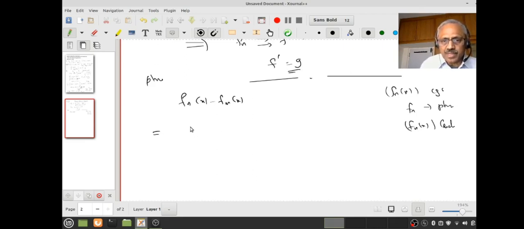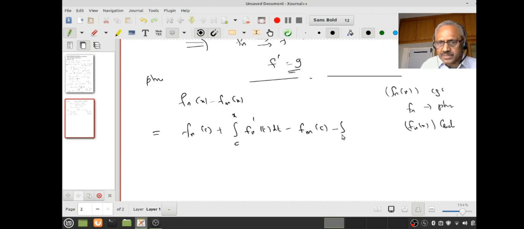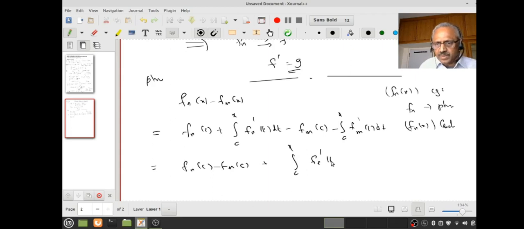Again, by the fundamental theorem of calculus, it is fn of c, plus the integral from c to x of fn dash of t dt, minus fm of c minus the integral from c to x of fm dash of t dt. You understand? Now what do you think I will do? I can rewrite this as fn of c minus fm of c, plus the integral from c to x of fn dash of t minus fm dash of t, the whole thing dt, by linearity of the integral.